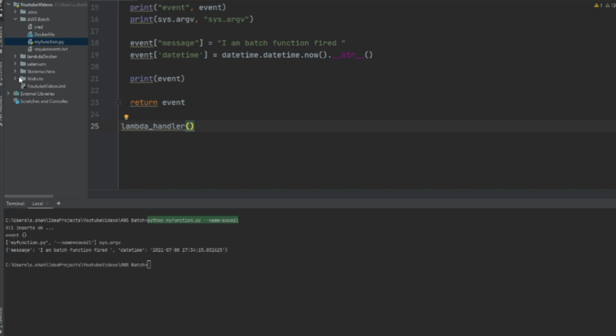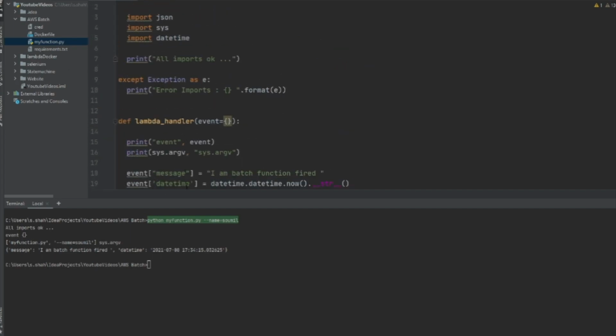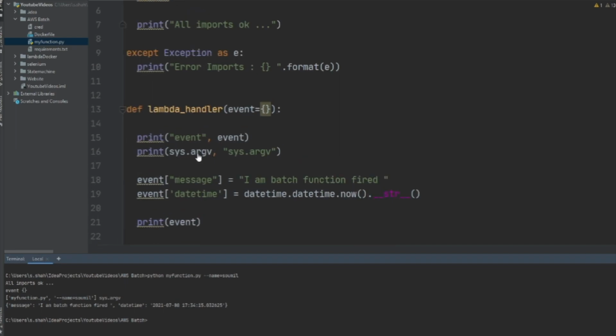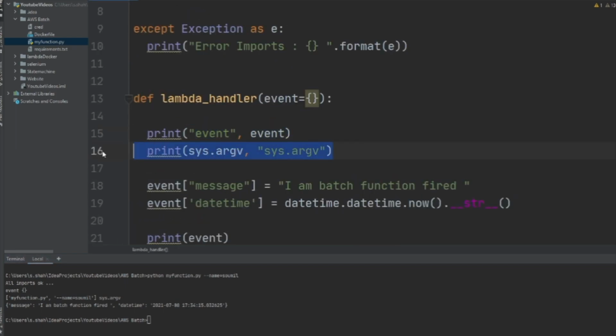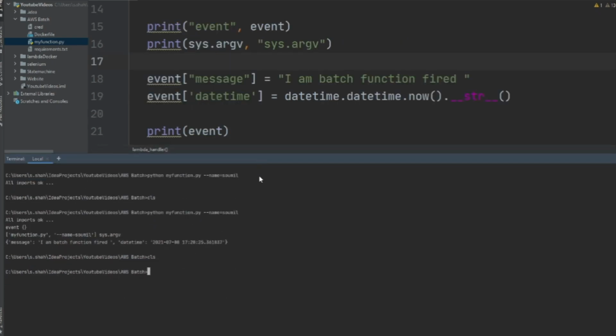So let's understand the code and get our hands a little bit dirty with AWS Batch and understand job queues, compute environments, and the code. Let's get started. The code is pretty simple. I have a simple function here which basically prints out an event and sys.argv, whatever arguments you pass to the function. It basically prints all the arguments.